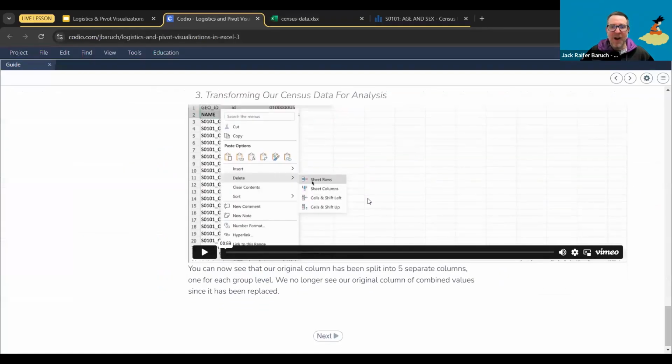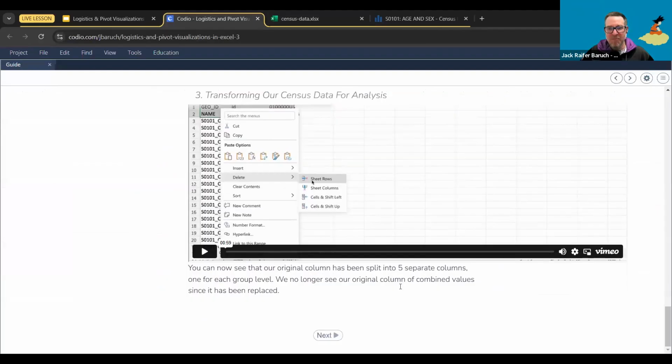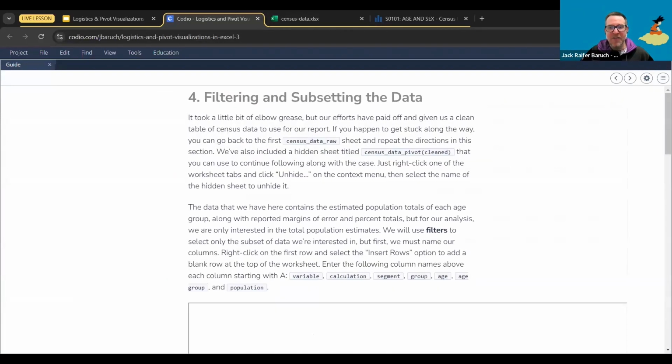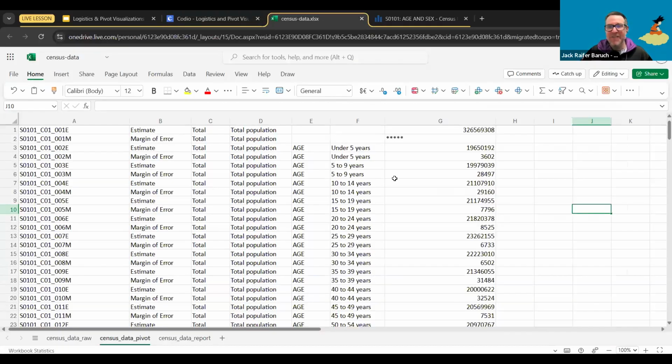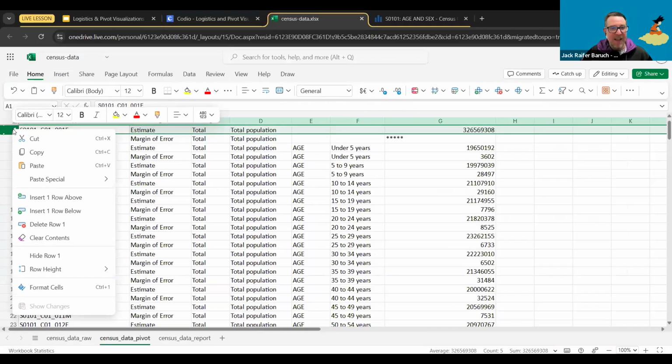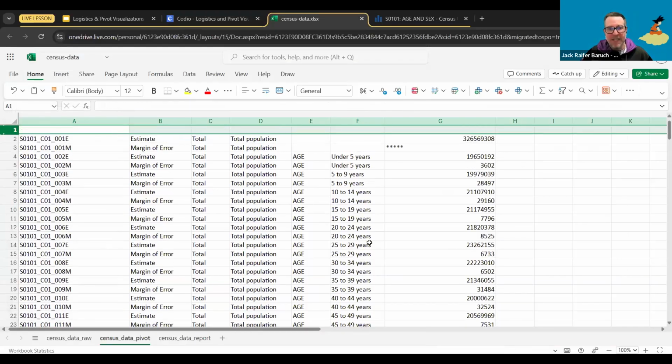But now we're actually going to do some more stuff because we have a lot of columns that we do not need. But before we do that, let's give a name to our columns so that we know what we're working with. The first thing is I'm going to add a new row to the top so that we have a header row. So go to row 1, you don't even have to select it, just put the mouse on row 1, click the right mouse button and insert one row above. That's it. Just inserting one row at the top.